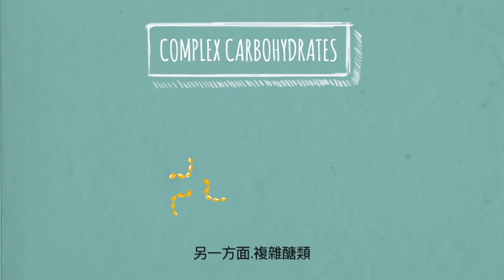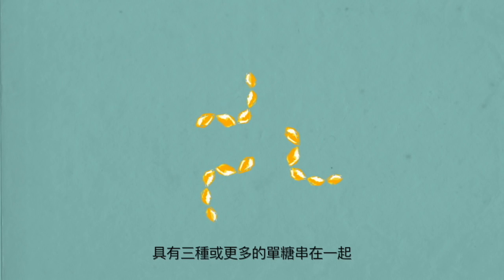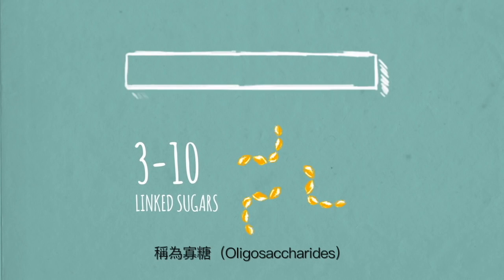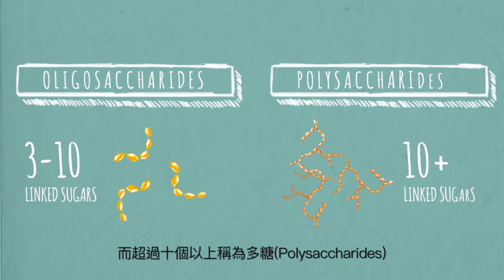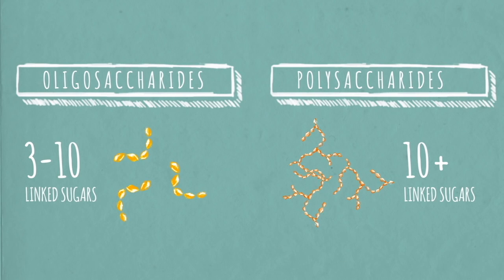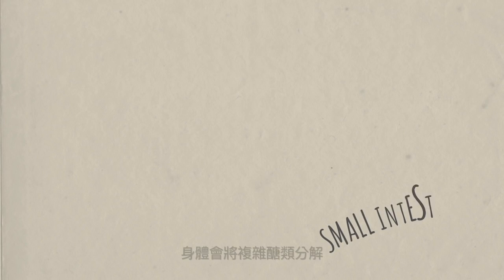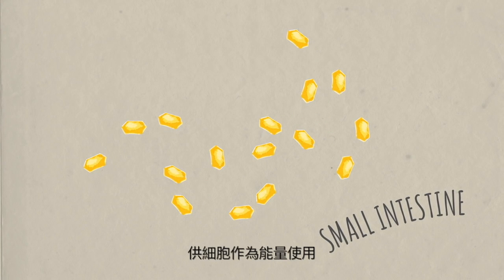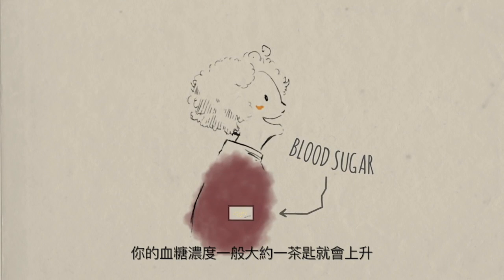Complex carbohydrates, on the other hand, have 3 or more simple sugars strung together. Complex carbohydrates with 3 to 10 linked sugars are oligosaccharides. Those with more than 10 are polysaccharides. During digestion, your body breaks down those complex carbohydrates into their monosaccharide building blocks, which your cells can use for energy. So when you eat any carbohydrate-rich food, the sugar level in your blood, normally about a teaspoon, goes up,